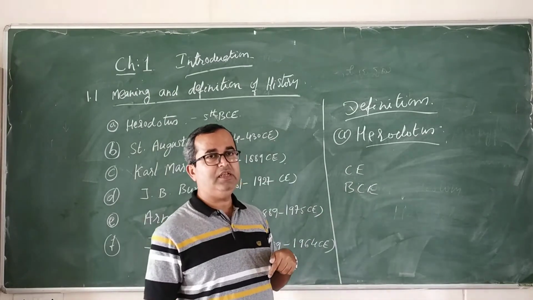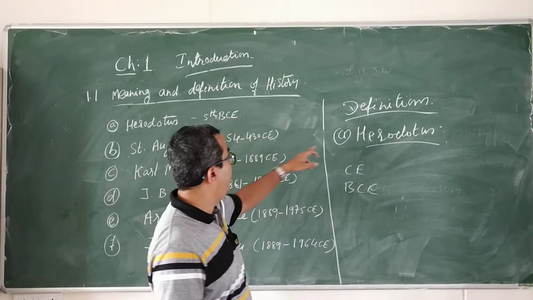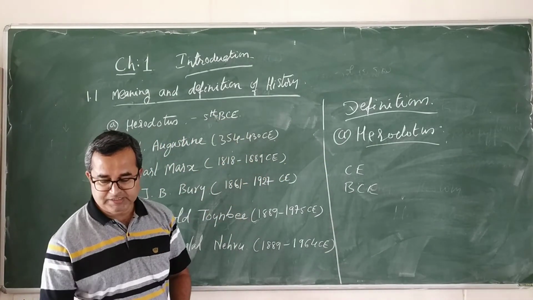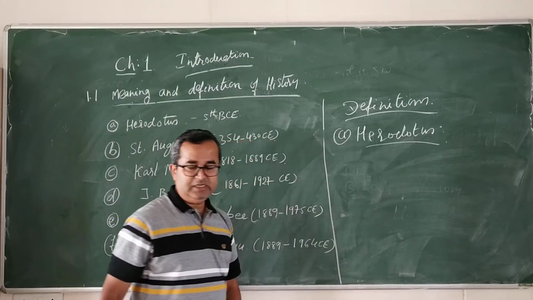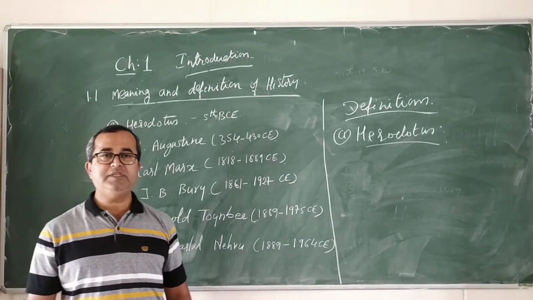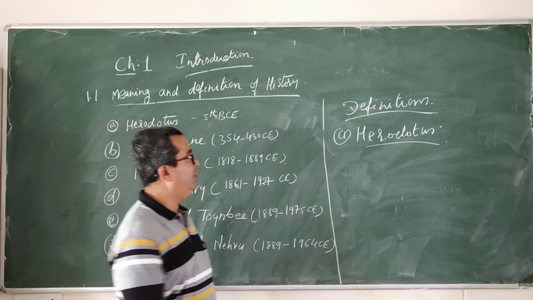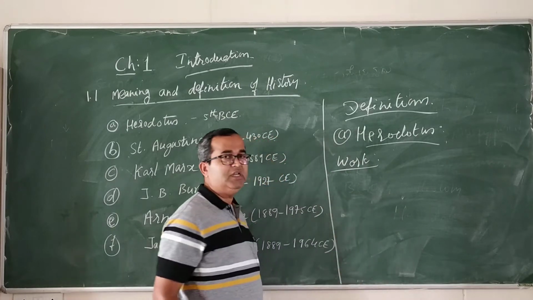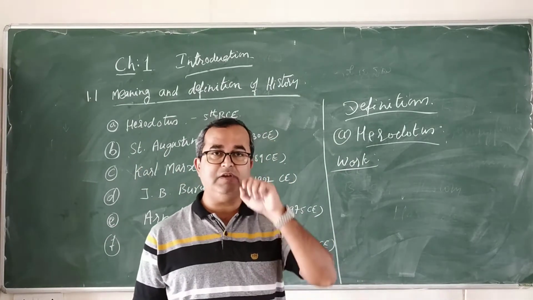Now we are living in the year 2020 CE, but Herodotus lived in the 5th century BCE. So he was a Greek historian who lived in the 5th century BCE. What is his very important work? Work means the book, what he has written. Work does not mean the manual work which we do. That is not the work we are speaking of.